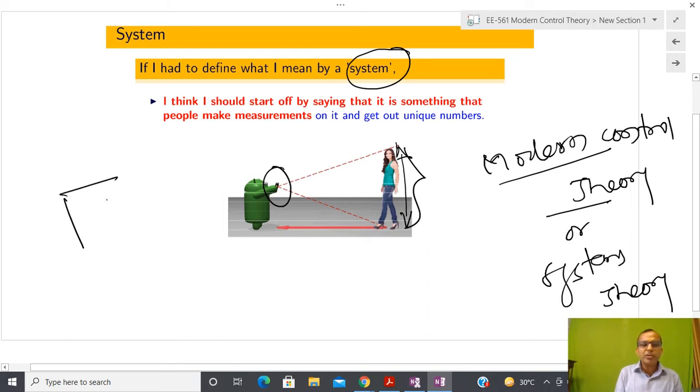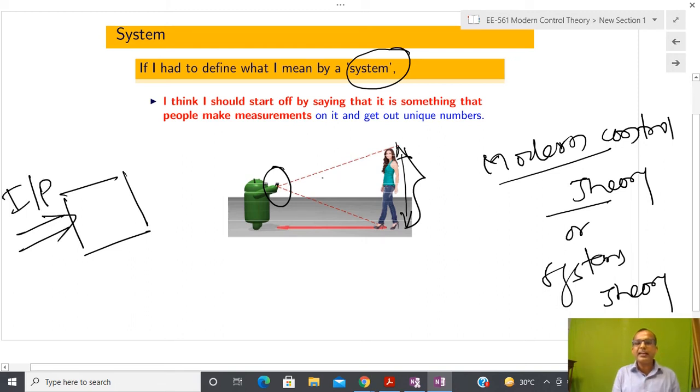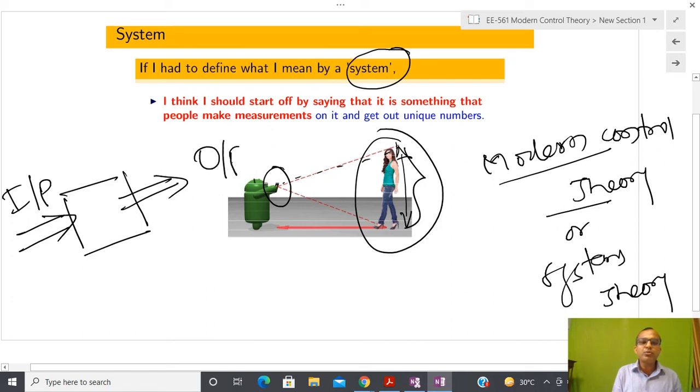So whenever we are talking about a system, I am going to make some kind of measurement. What is the meaning of making a measurement? I am going to apply some kind of input. You can see that some input is applied to this particular system. You can call anything a system here, and after that I am going to get some kind of unique number. If that is non-unique, then I cannot do any kind of generalization. Due to that reason, whenever we are defining a system, we have to search for some kind of operator which gives the uniqueness of the relation between input and output.